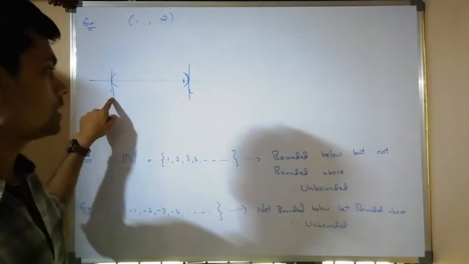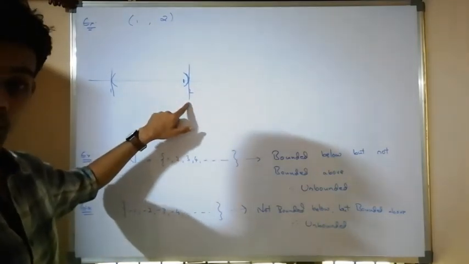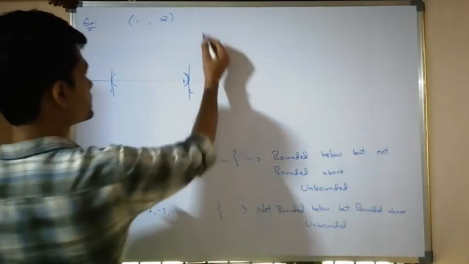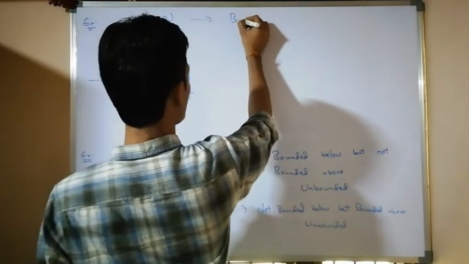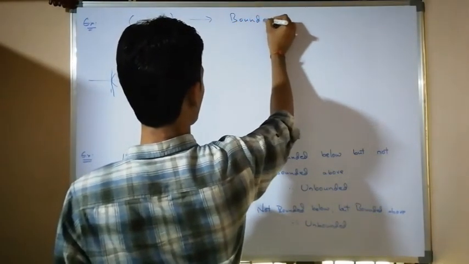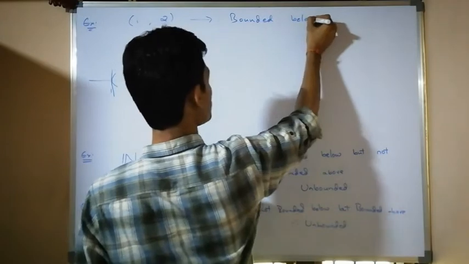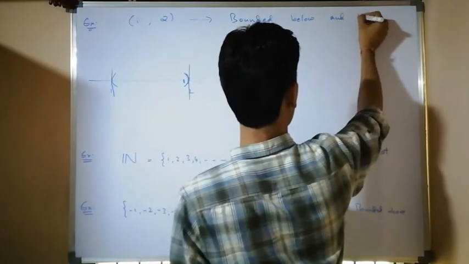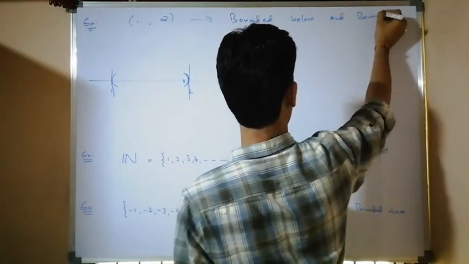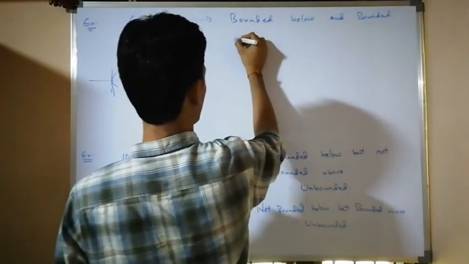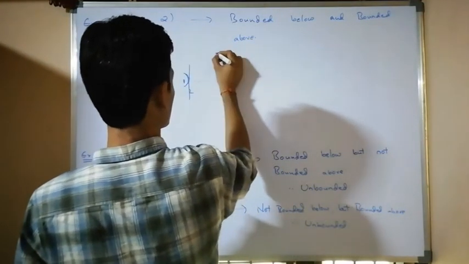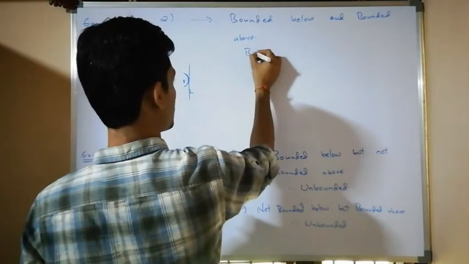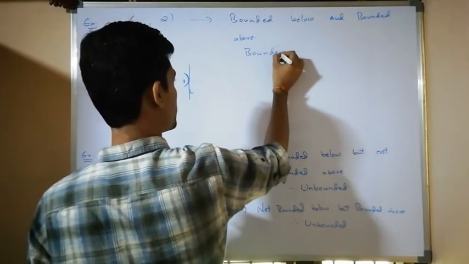So, there exists a lower bound and an upper bound here. Therefore, it is bounded below and bounded above.